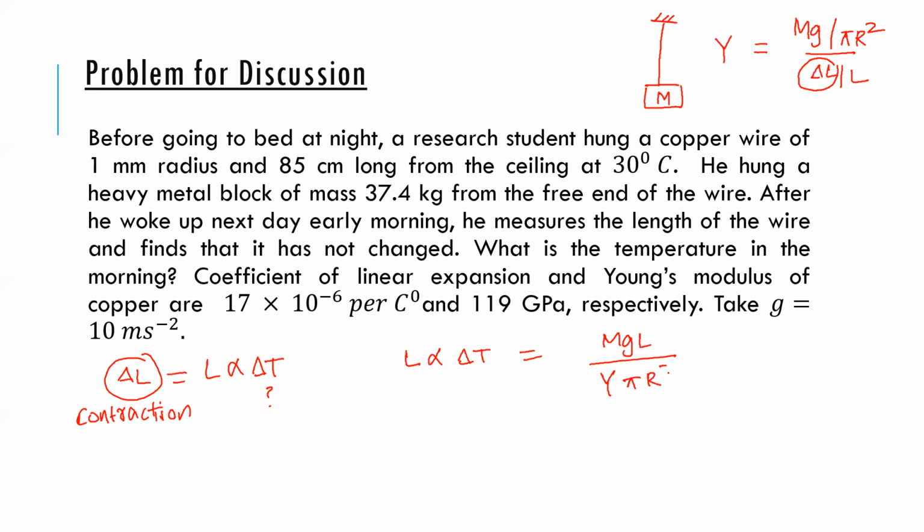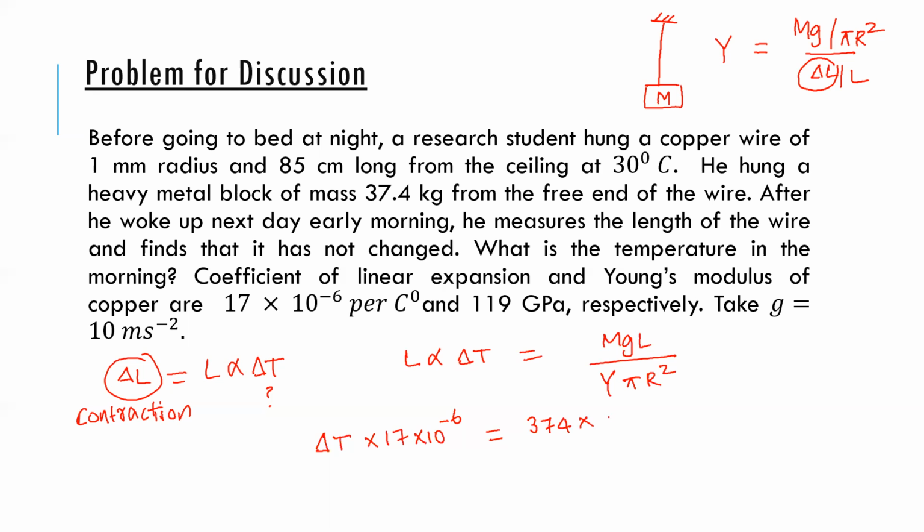Are you with me so far? Yeah. Okay, I think L disappears. Delta T we should calculate now. Delta T into this is around 17 into 10 to the power minus 6, and the right hand side will become 374.